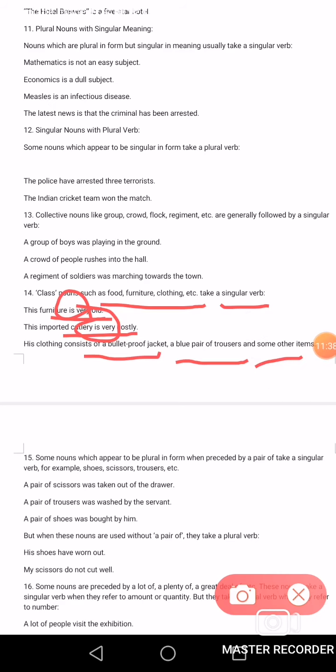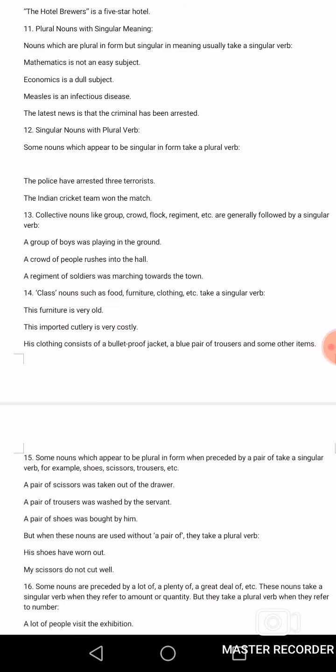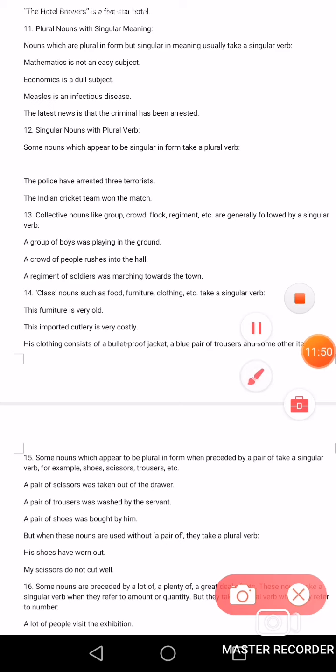His clothing consists of a bulletproof jacket, a blue pair of trousers and some other items. Here we have used the verb consists. So here we have used a singular verb.